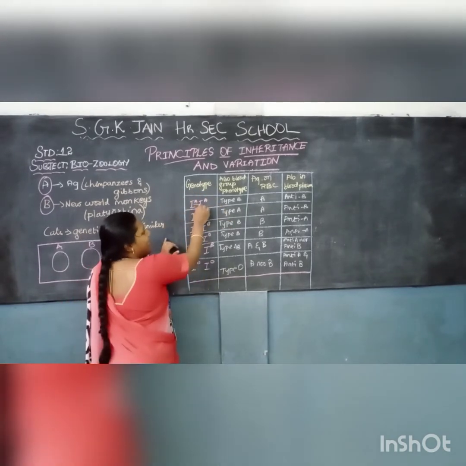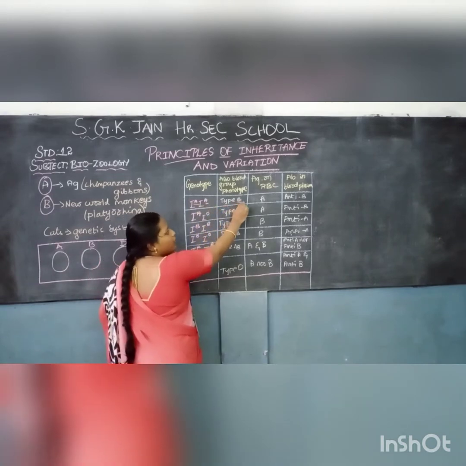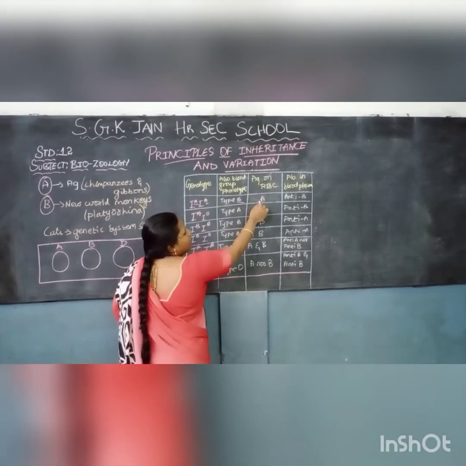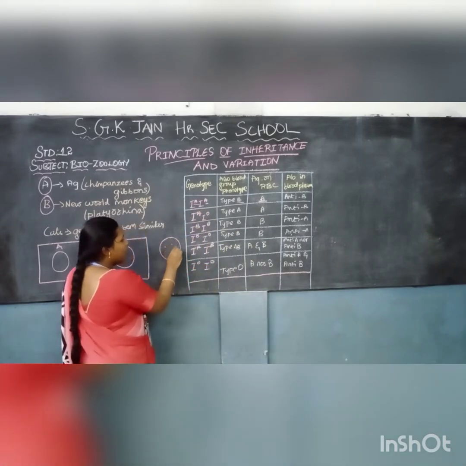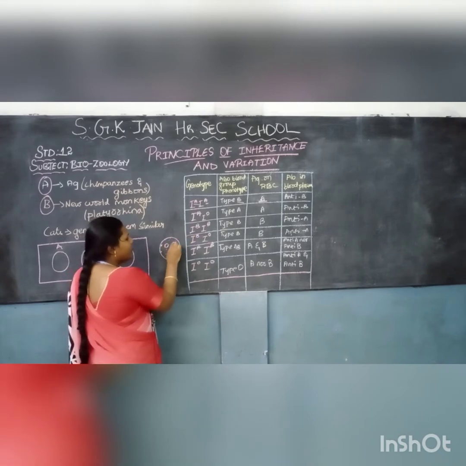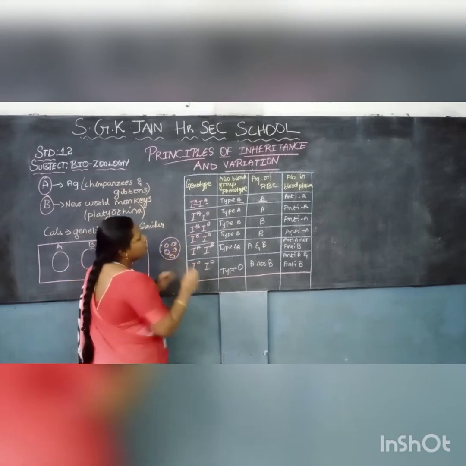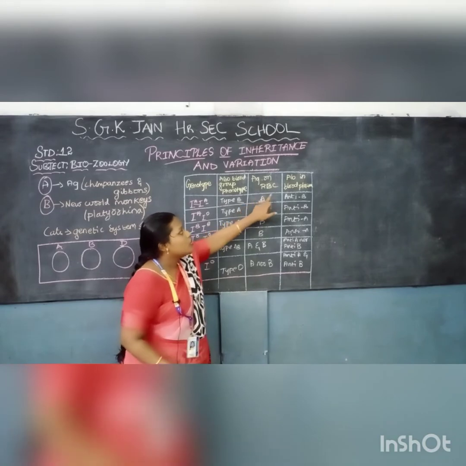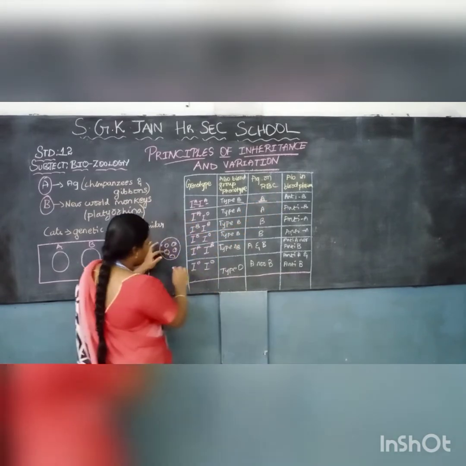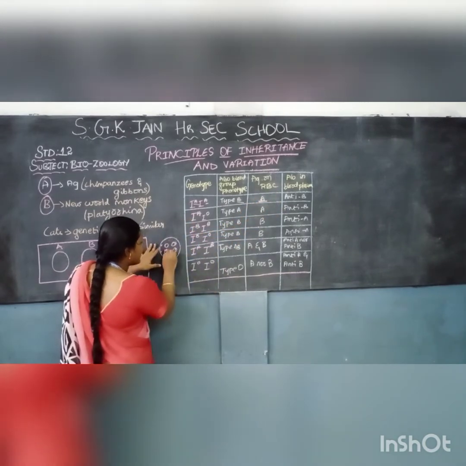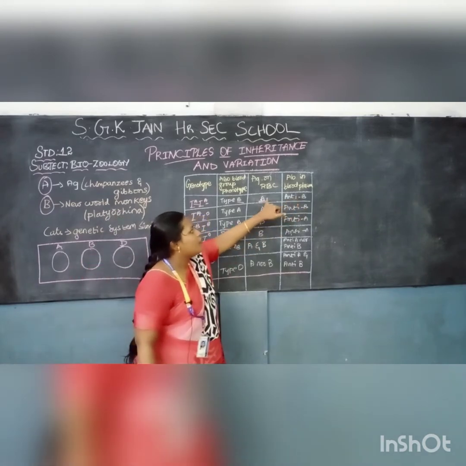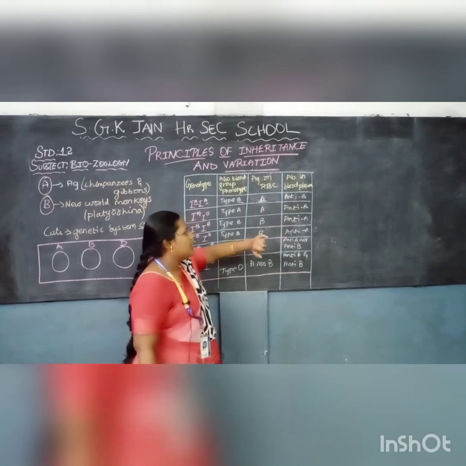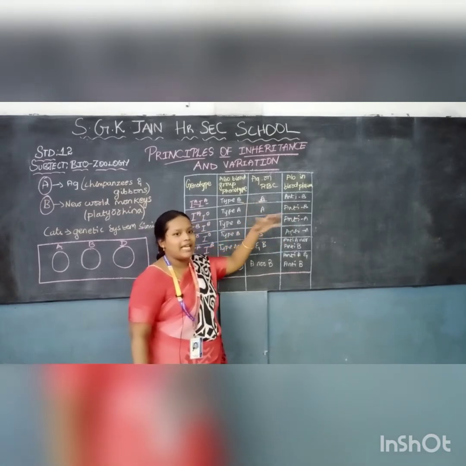So the type of blood group is A. There will be RBC, and the antigen present on the RBC for A is the A antigen. Now for the antibody, immunoglobulin is produced against the other antigen. That is called anti-B. So for A, anti-B will be produced. For B, anti-A will be produced. Like this it will be.